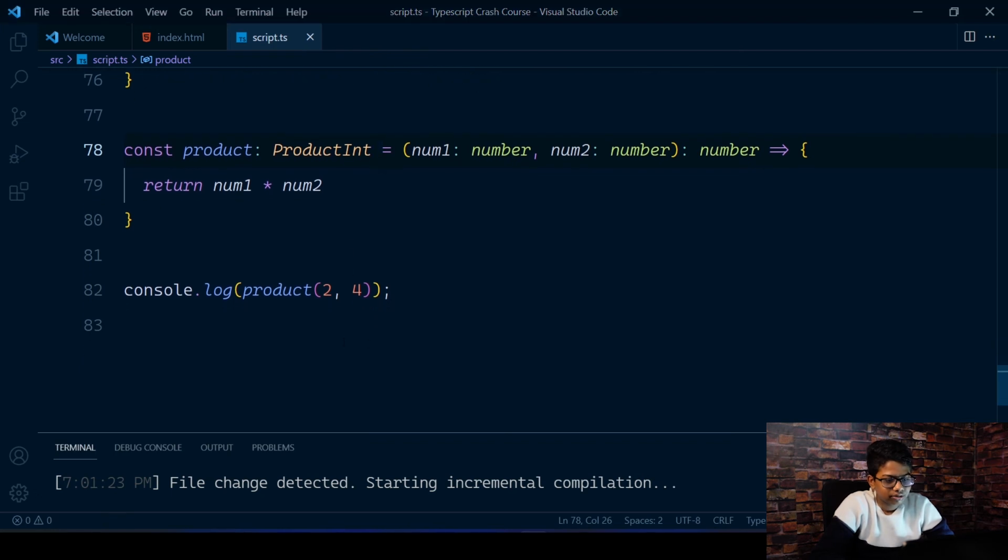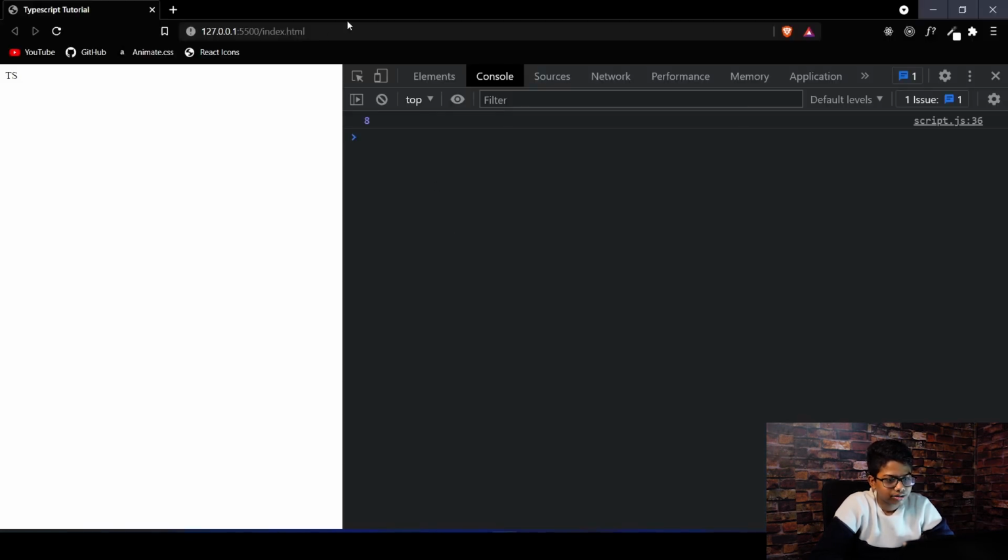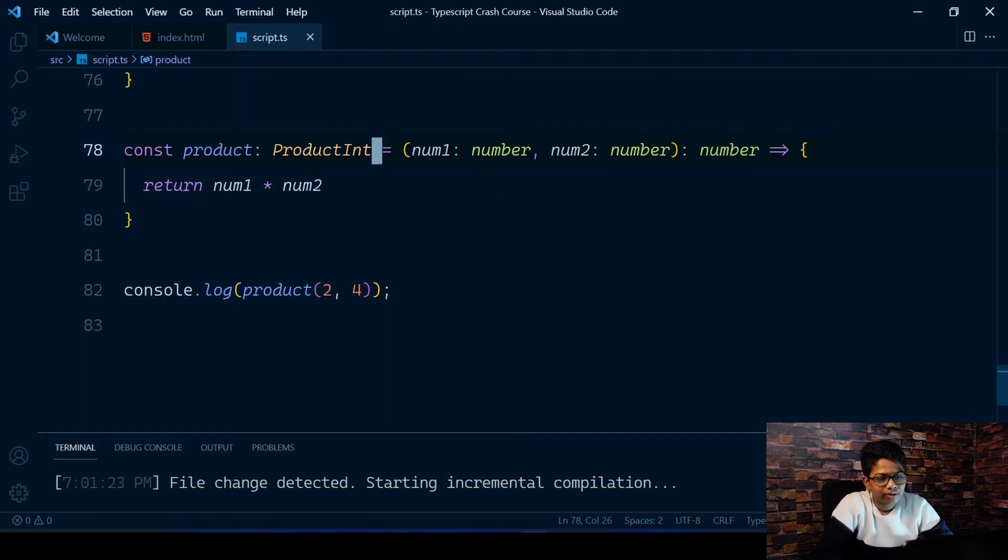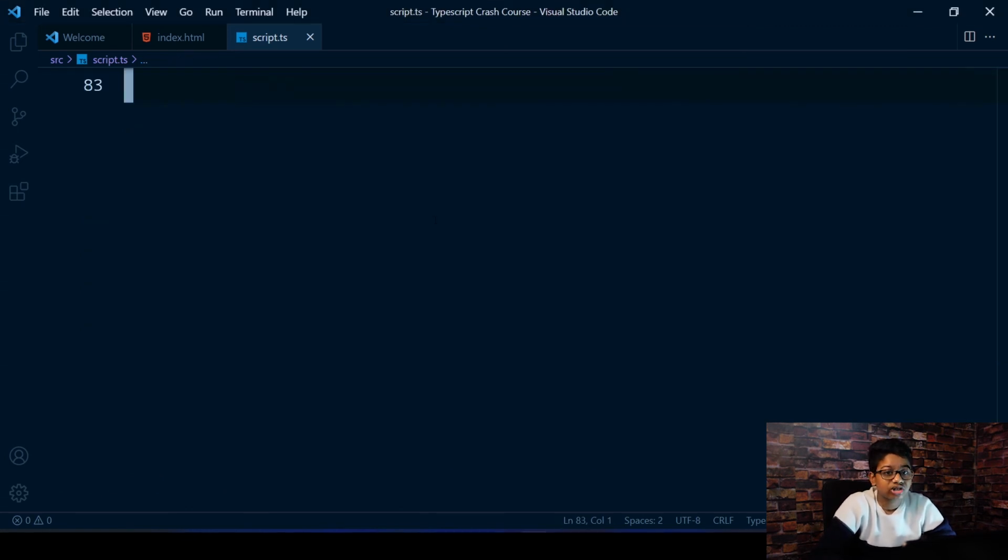I'll just close that out. Now if you return, you can see it works perfectly fine. Everything is fine, and we have applied this interface onto this function. So that's a small tip and small thing that you could do with interfaces and functions.